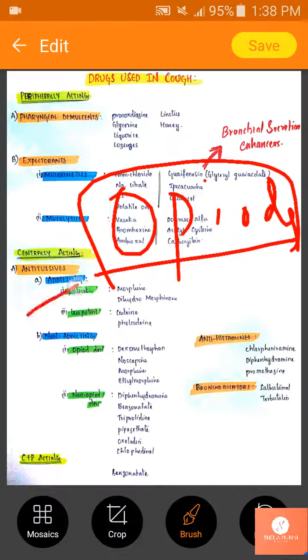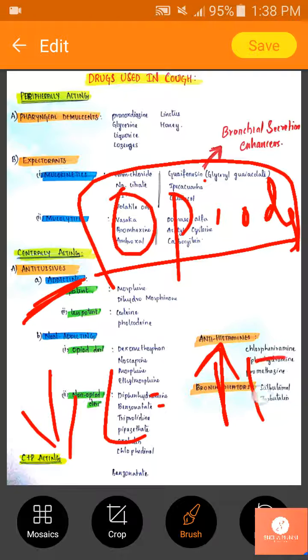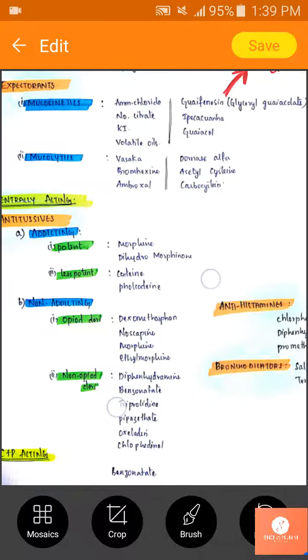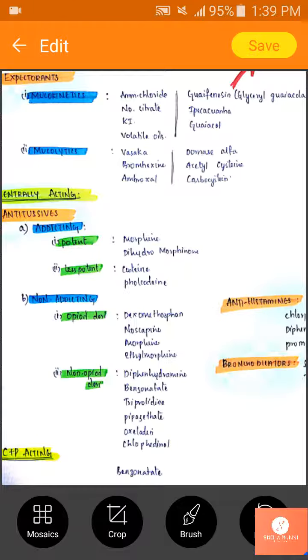Potent means that in small doses they show more effect. It should have more pharmacological effect even in minute concentrations. We have morphine and dihydromorphine, which is again a derivative of morphine. Next, coming to less potent, we have codeine and pholcodine. And next, coming to non-addicting, we have 4 drugs, that is dextromethorphan, noscapine, morphine and ethylmorphine.